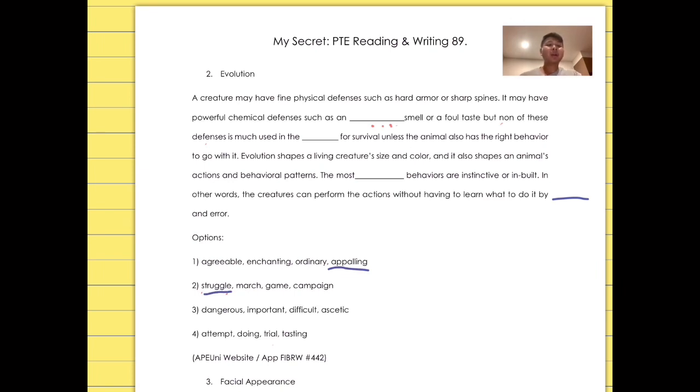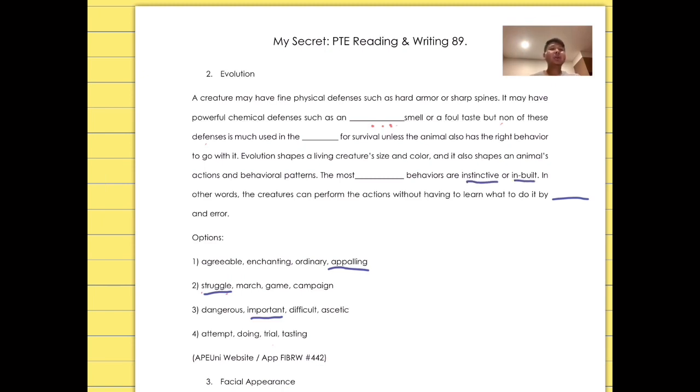The third one, we have to go with the most important behaviors. The most important behaviors are instinctive or inbuilt. Instinctive means based on instinct, a natural quality that makes somebody or something behave in a particular way.